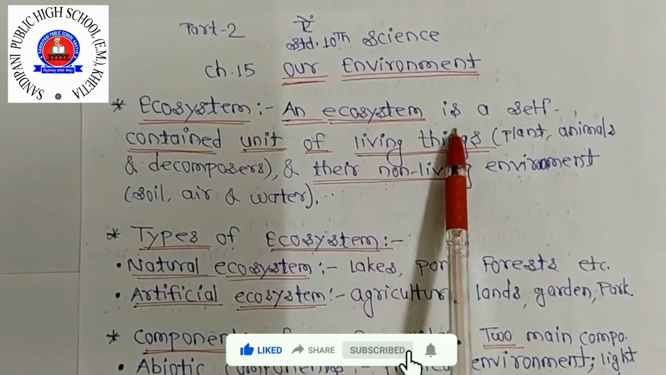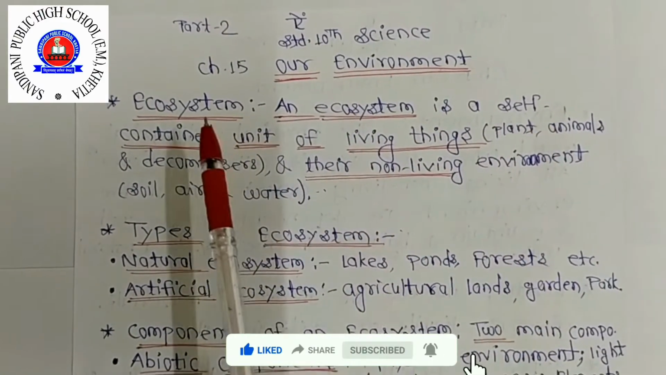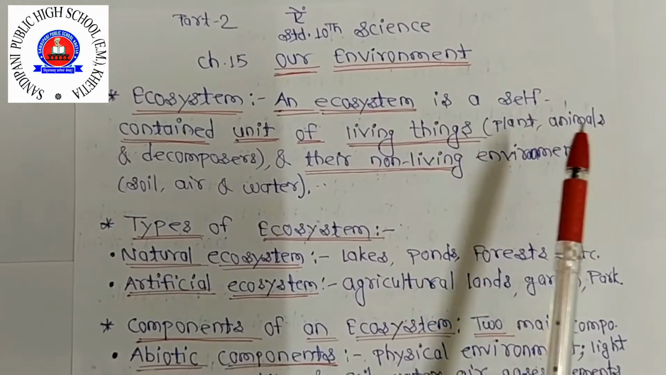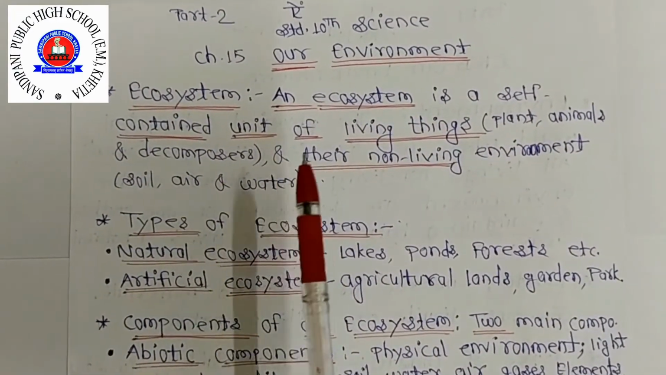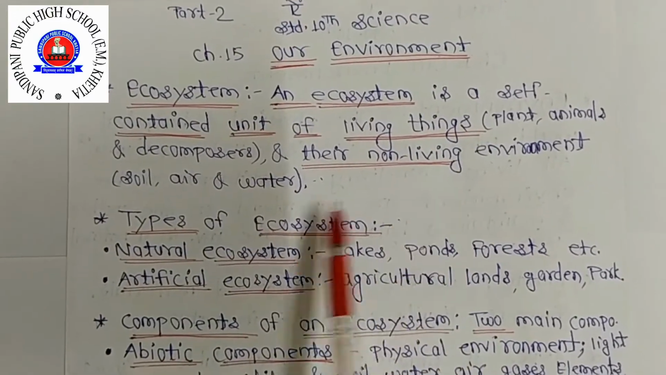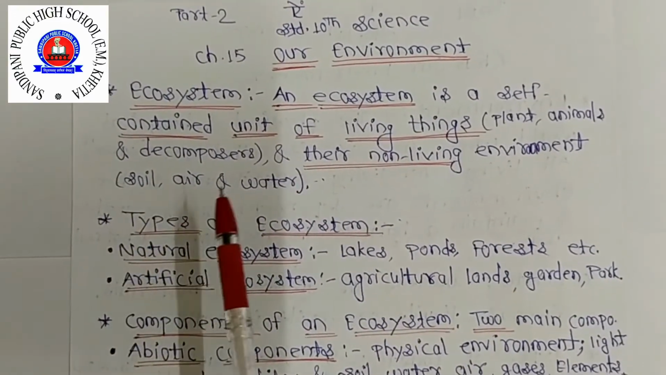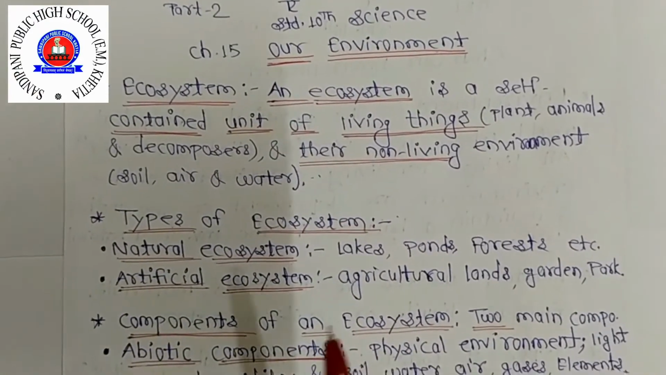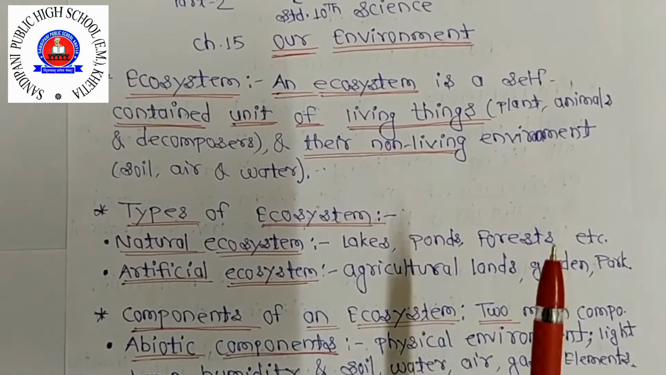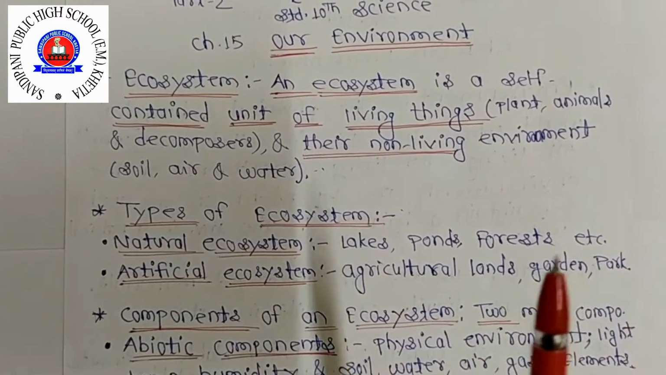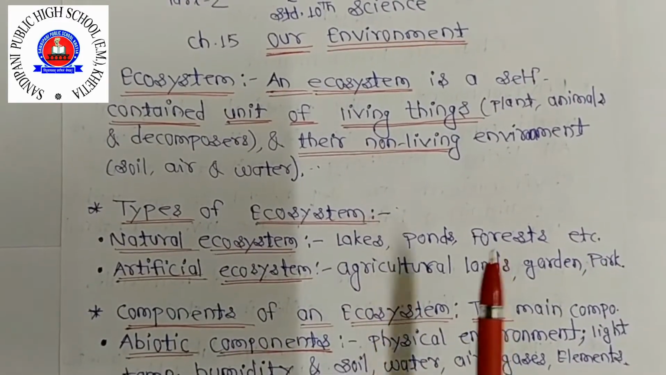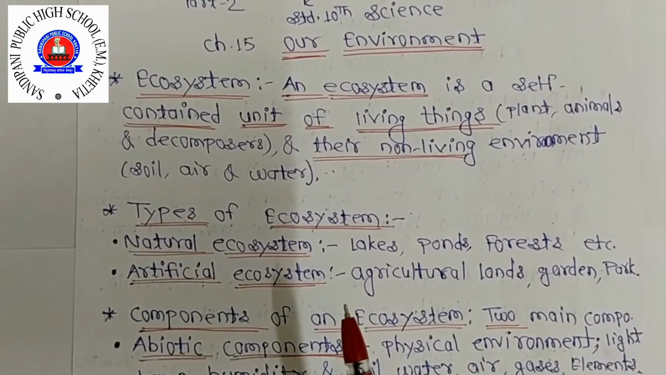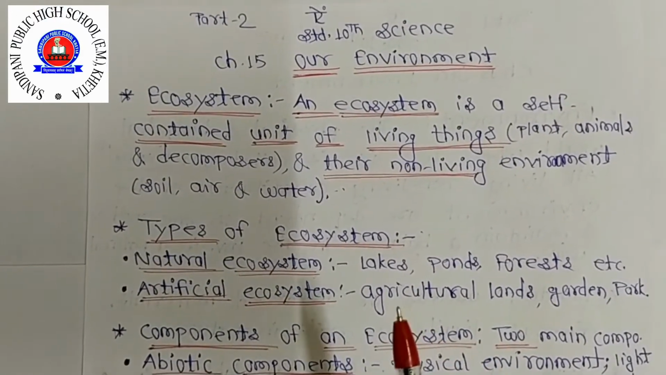An ecosystem is a self-contained unit of living things. There are plants, animals, decomposers, human beings, and their non-living environment: soil, air and water. So the various communities of living organisms, plants and animals, interact among themselves as well as with their physical environment like soil, air and water.